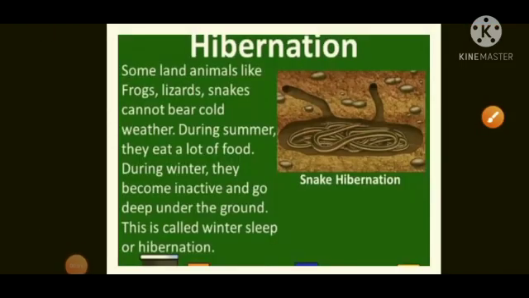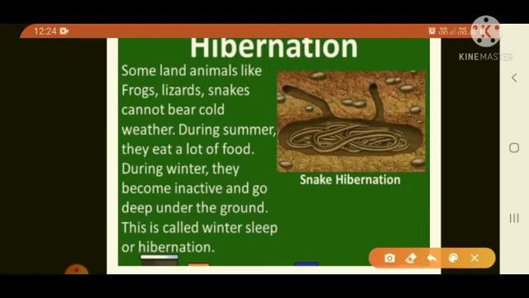Next is hibernation. Some land animals like frogs, lizards, and snakes. Children, you can see here in the picture. Snake cannot bear cold weather. During summer, they eat a lot of food. During winter, they become inactive and go deep under the ground.